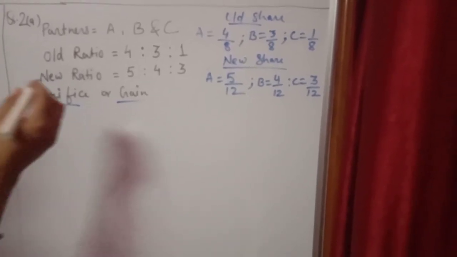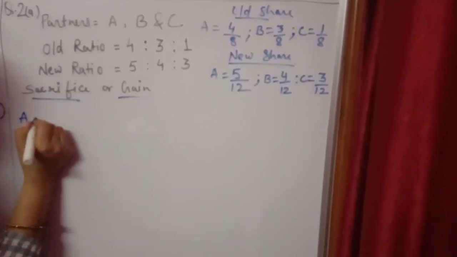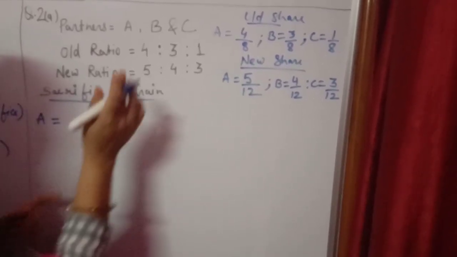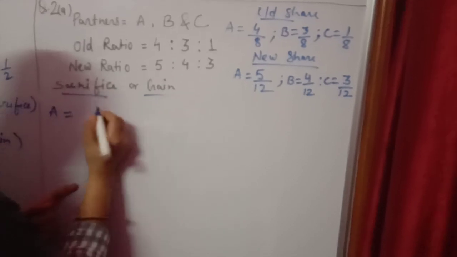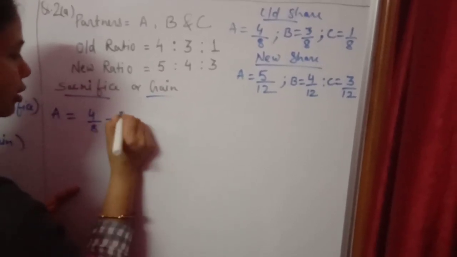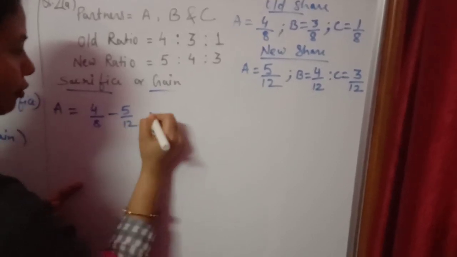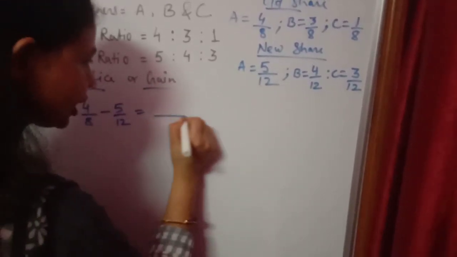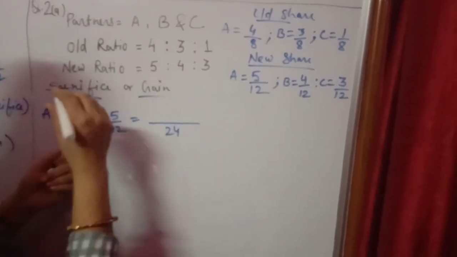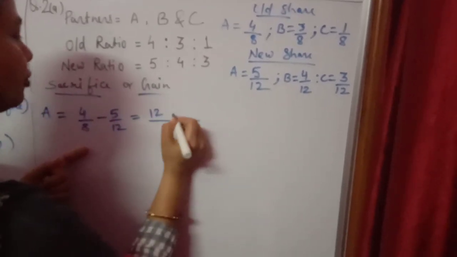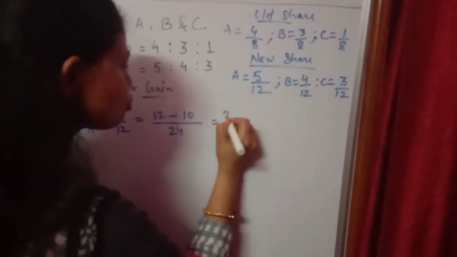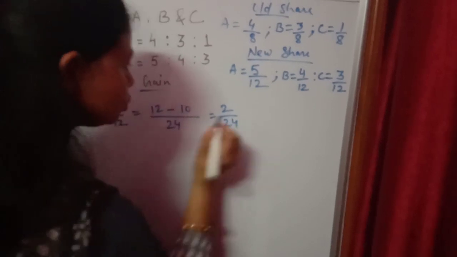Again we will start from A's share, whether A is gaining or sacrificing. According to the formula, old share minus new one: 4/8 minus 5/12. After taking the LCM, which is 24, 12 minus 10, we get 2/24.